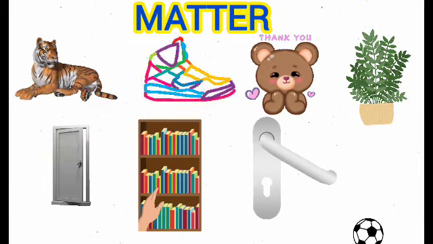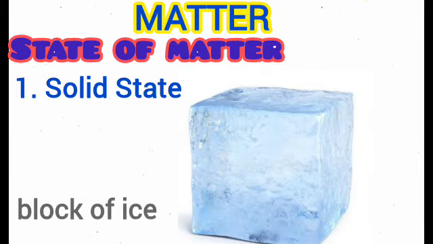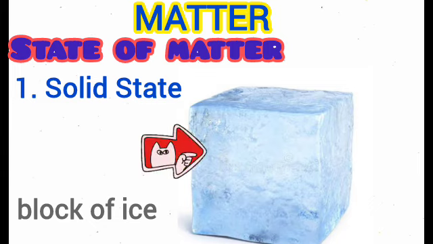Everything that you're looking at seems to be solid. However, matter has different states. So let's talk about the different states of matter. You notice from the picture, the diagram that you can see, that is actually a solid. Ice, water that has actually solidified. So matter has a solid state.